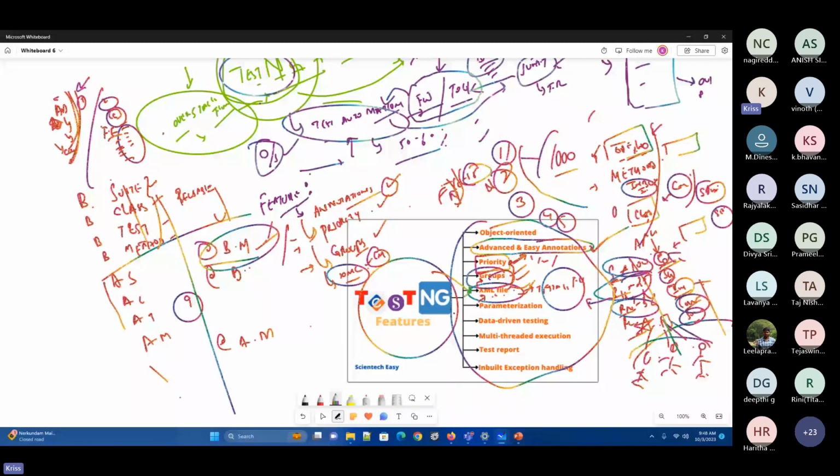This is a configurable file where you can do the configurations. Based on these configurations, you'll be making the changes in all these sets. That is how the testng XML file works, and it is one of the most important features of TestNG.